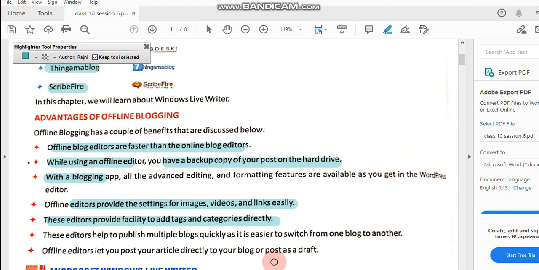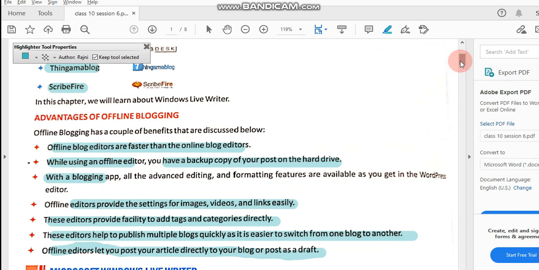So this facility is also available in offline blogs. These editors help to publish multiple blogs quickly, as it is easier to switch from one blog to another. Offline editors let you post your article directly to your blog or post it as a draft. So all these are the advantages of offline blogging, as you can create a copy on your hard disk also.